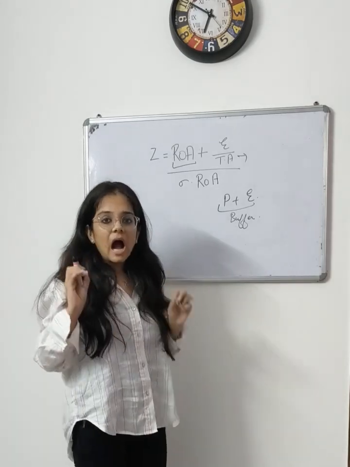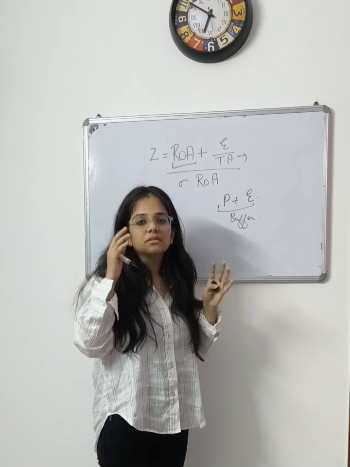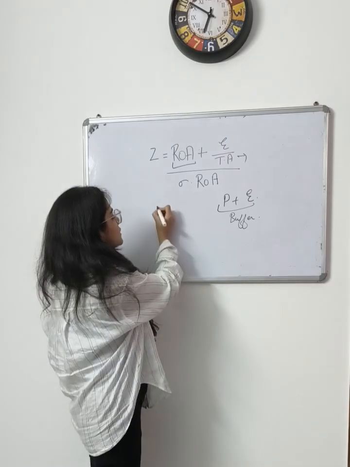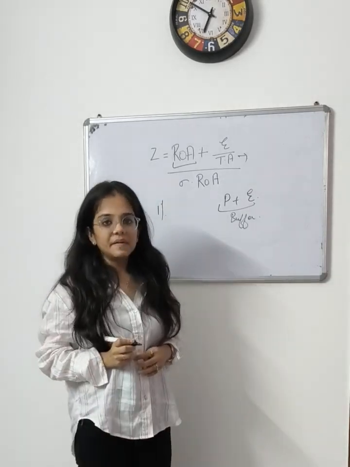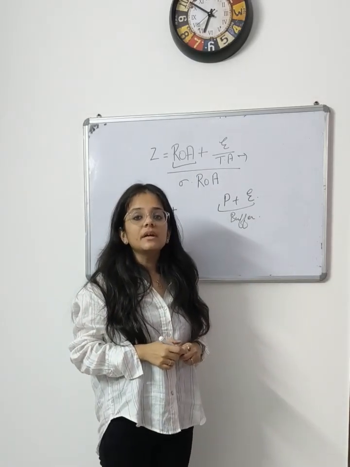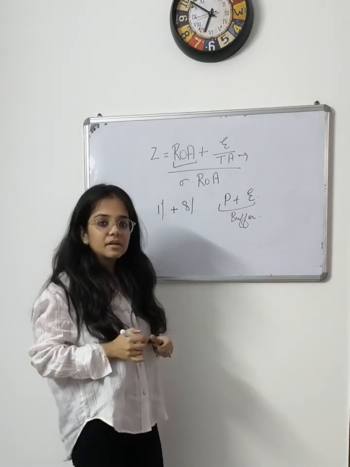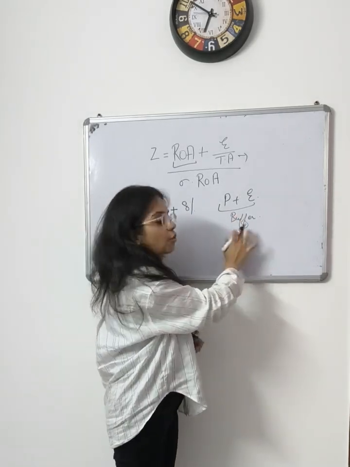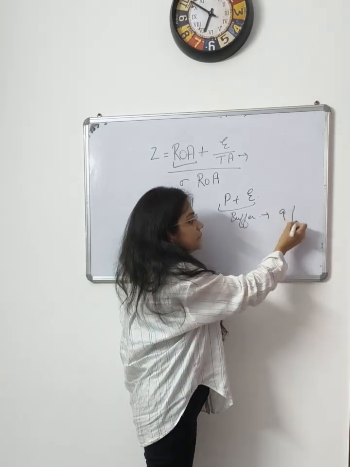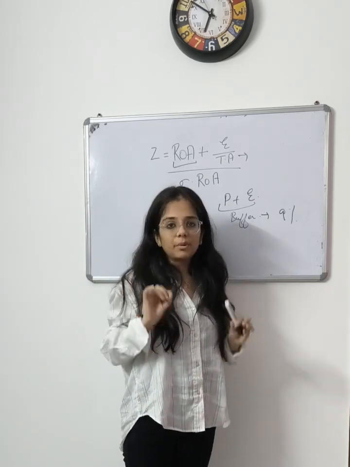The ROA of a bank is normally between 0.5 to 1%. Suppose the ROA of the bank is 1% and the equity capital is 8%. So the total buffer the bank has is 9%: 1% ROA plus 8% equity capital.